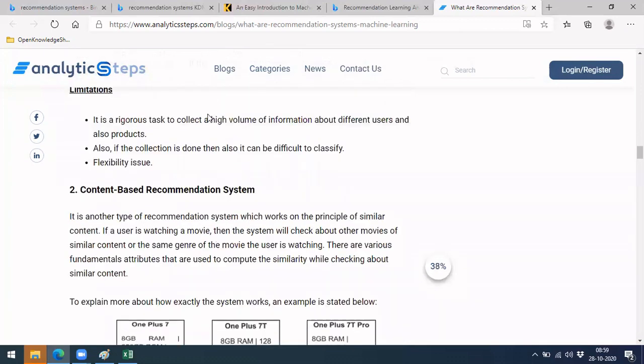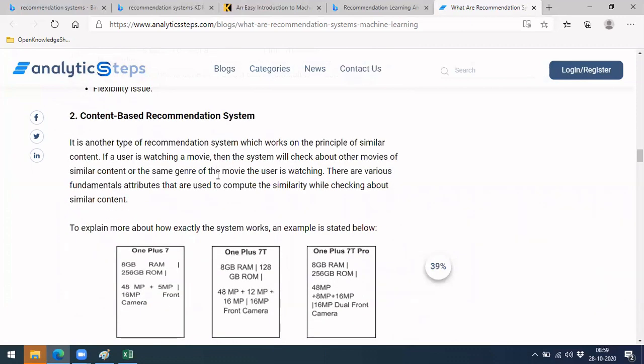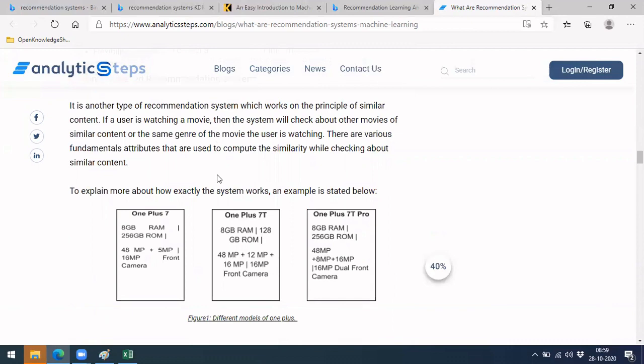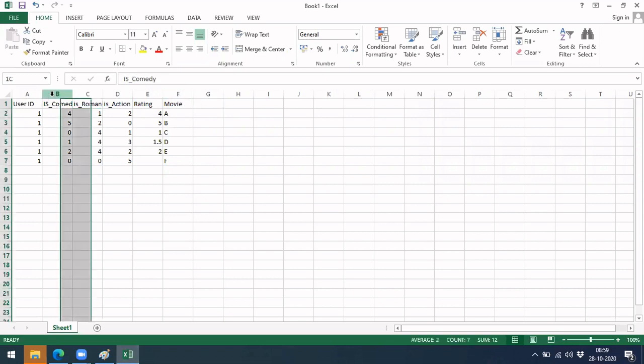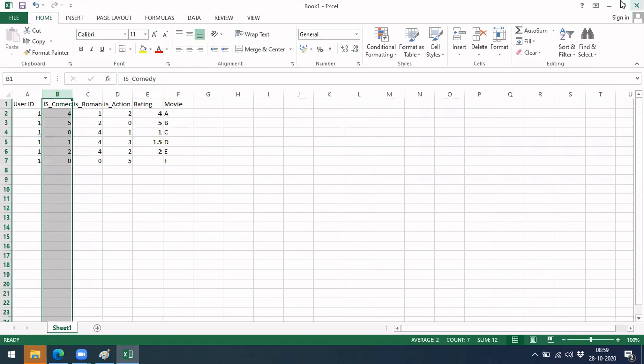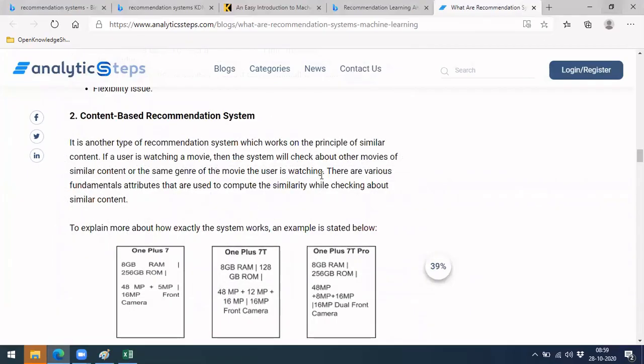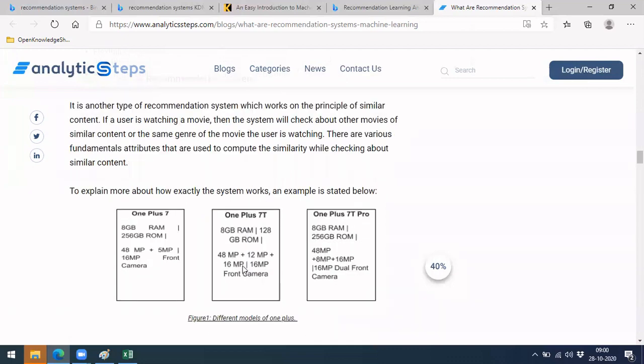As you can see, it needs a rigorously high amount of data of different users and products. Apart from that, we can go for a content-based recommendation system, which we have discussed right now. For the item, in this case a movie, it takes a few features based on the content. In the case of mobile phones, it is RAM, ROM, camera and other specifications like the processor. So those are the features.